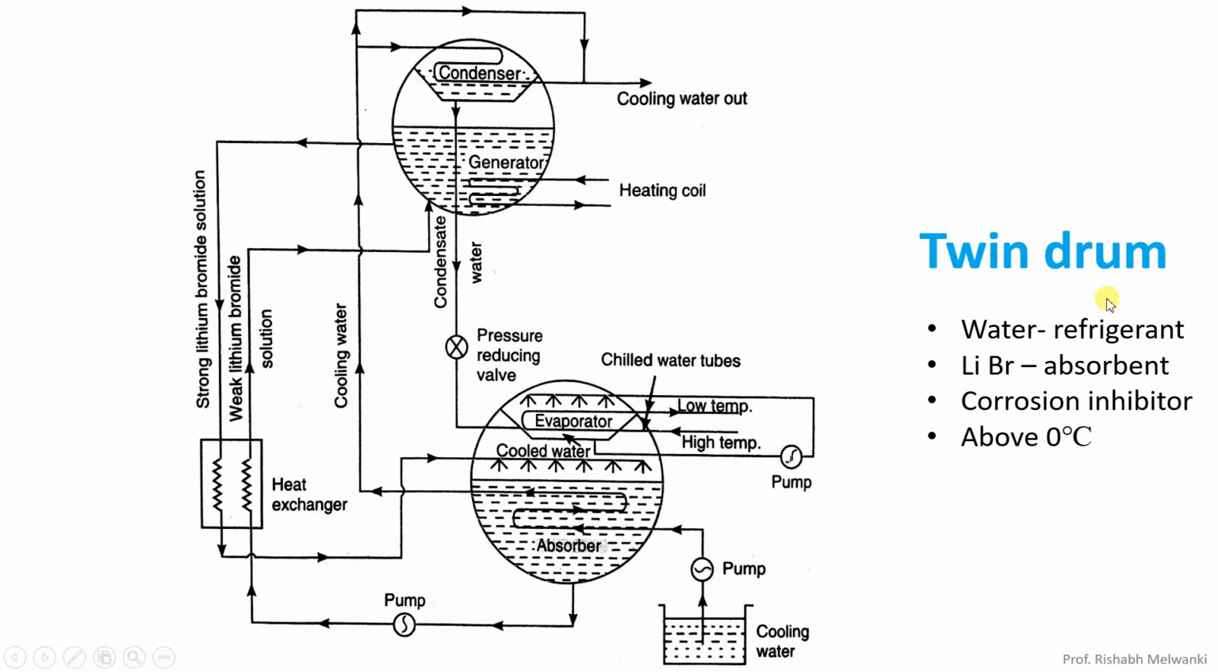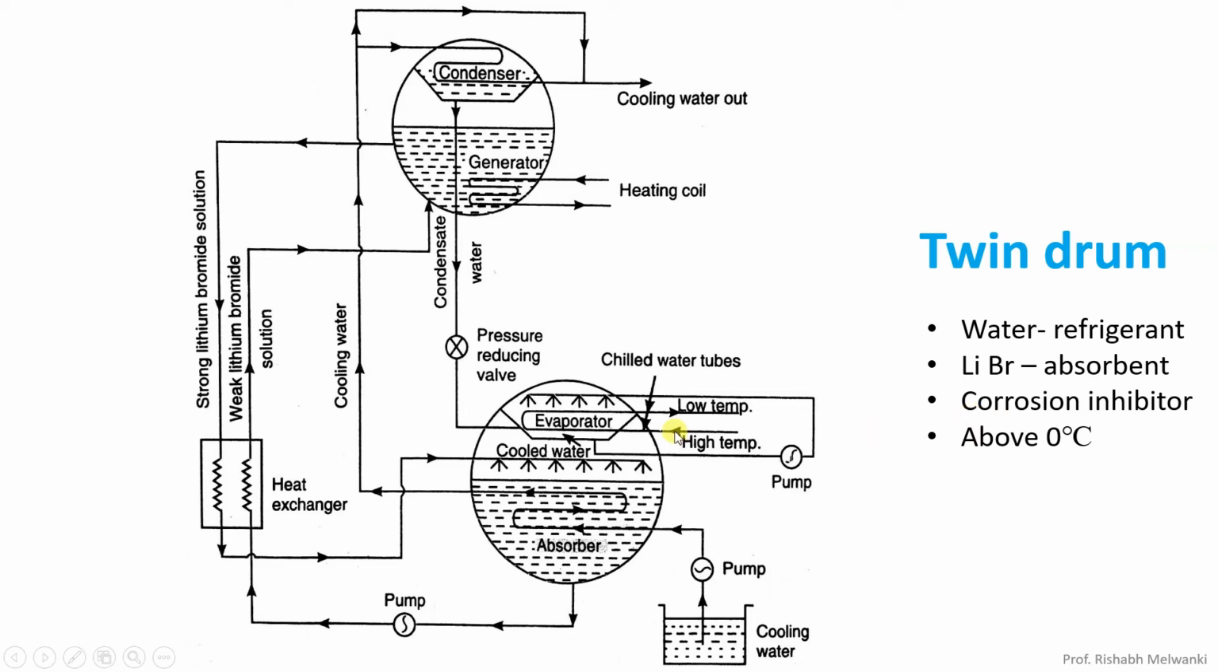Now this lithium bromide is corrosive in nature. So in order to prevent the corrosion, corrosion inhibitors are added. Because of that, the rate at which the corrosion takes place is reduced, because of the corrosion inhibitors.